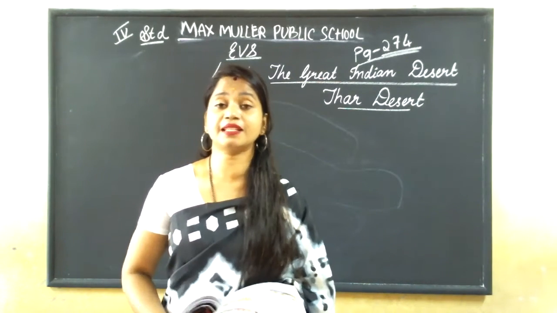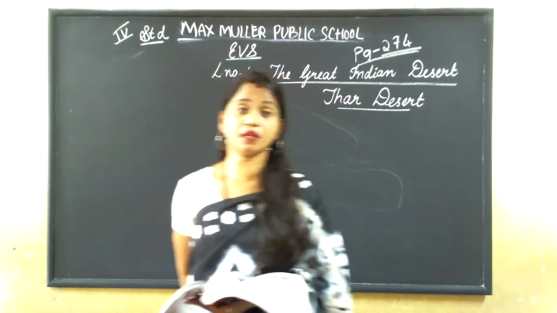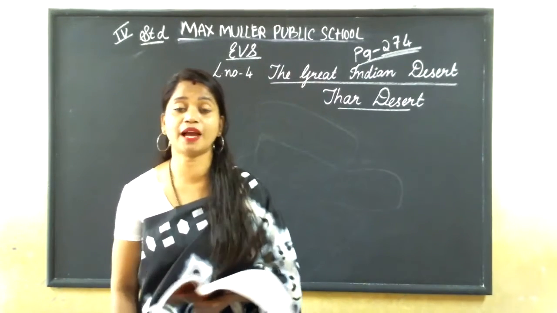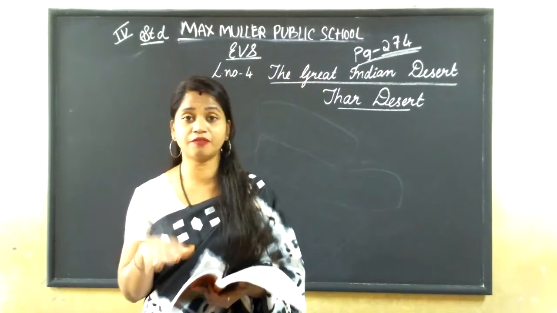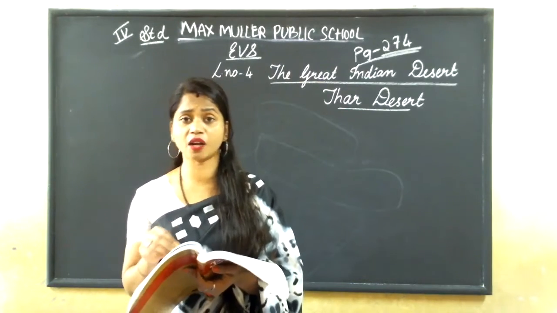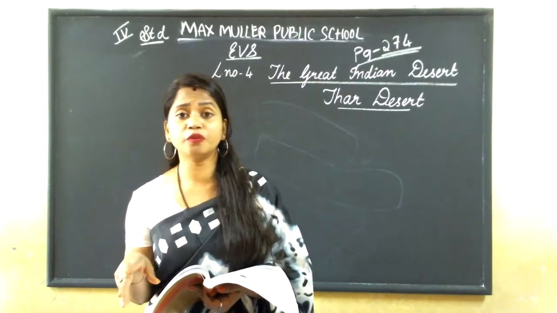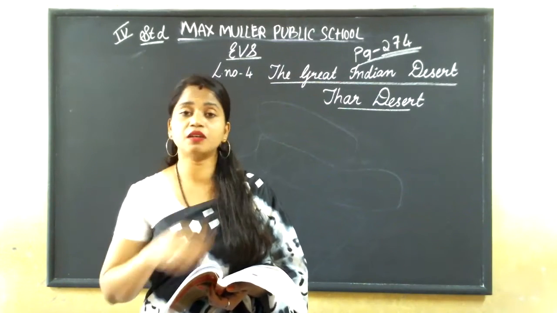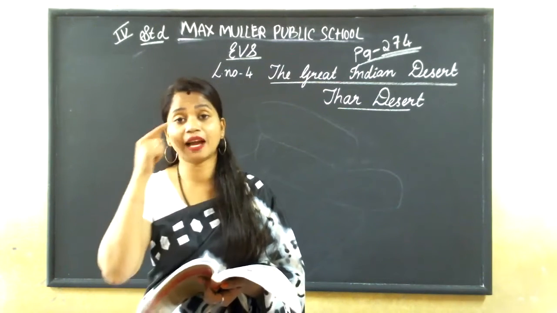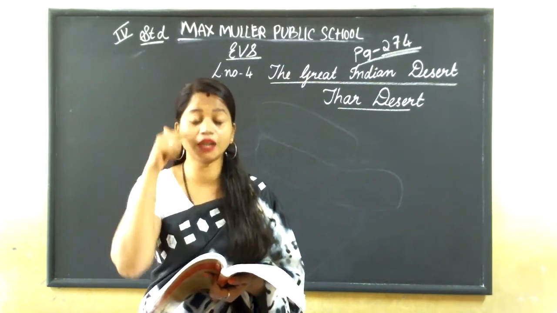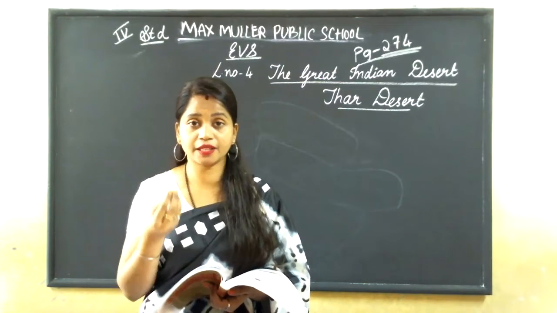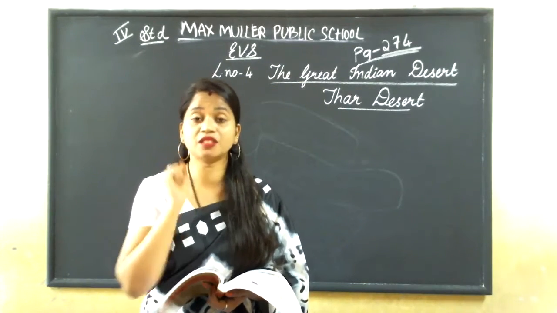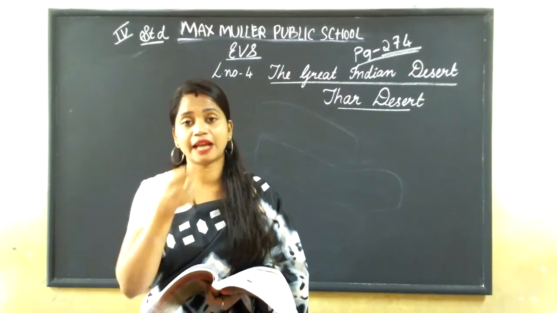In the last science class, we learned about adaptations in animals, about camels. It has long, padded feet. It can move in the sand with those long, padded feet, and it has long eyelashes so that the sand will not enter its eyes, and it can even close its nose so that sand will not enter.